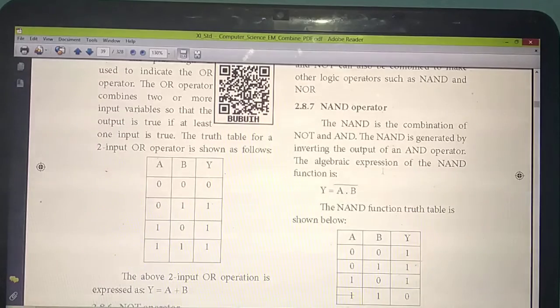So for that, listen. What's the symbol for AND? Dot. Okay. So for NAND, the same thing, you should put a bar above the symbol. How do you represent AND? Y equal to A dot B. For NAND, you just put a bar over it, so you should read it as Y equal to A dot B whole bar. The bar means invert. Just the opposite you should write.